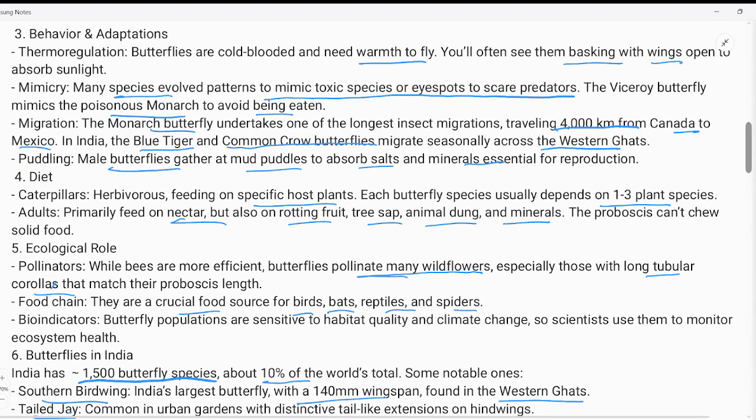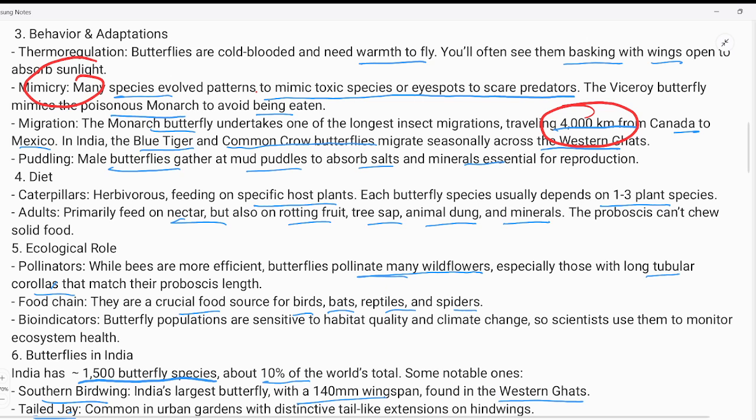This animal performs mimicry. Okay, it is one of its specialities, and it can travel around 4,000 kilometers. It is also like a dragonfly, but dragonfly travels huge distances, right? But this is a sort for butterflies.